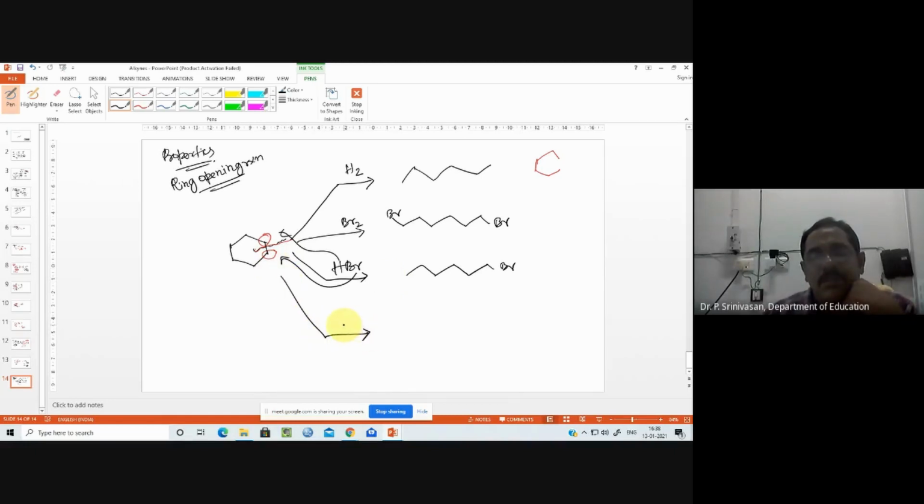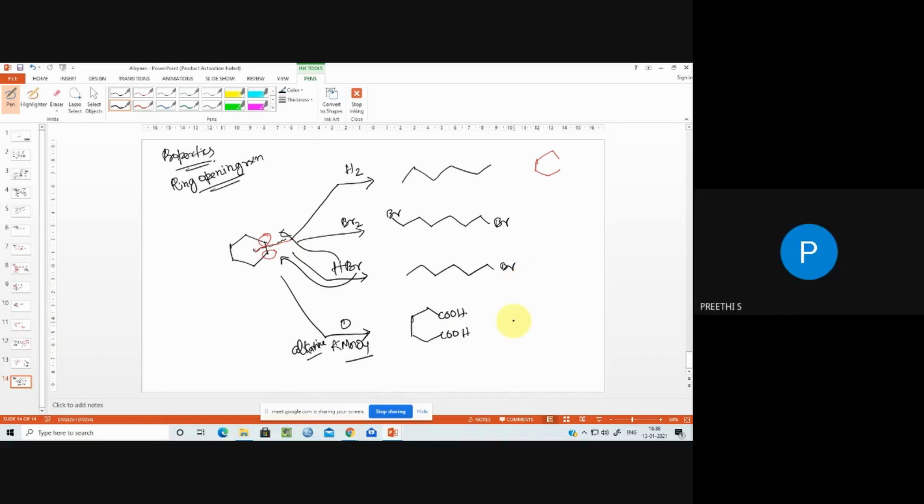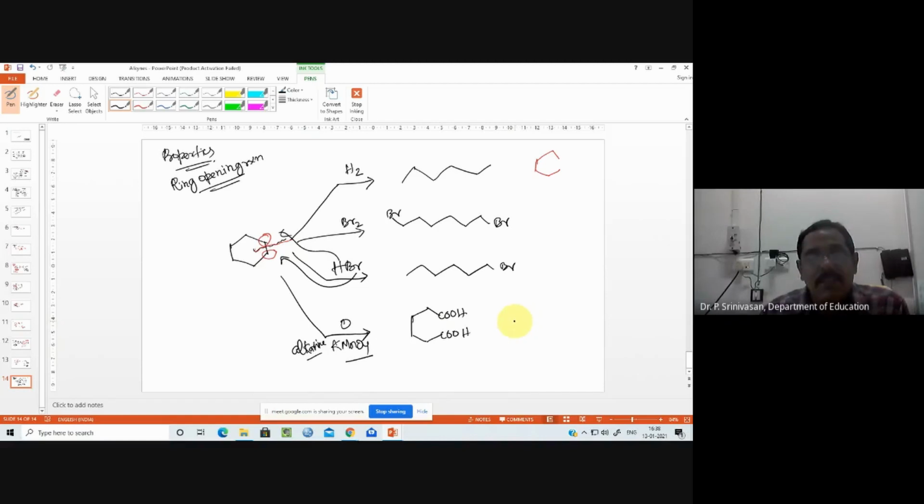Last but one preparation. So with oxidation. So with alkaline KIO4. So alkaline, which means basic, KOH or something. Again, the cleavage will take place between first and the sixth carbon. So in that place, it will be cleaved. So what is the product? This one. Not butane. It is hexane dioic acid.